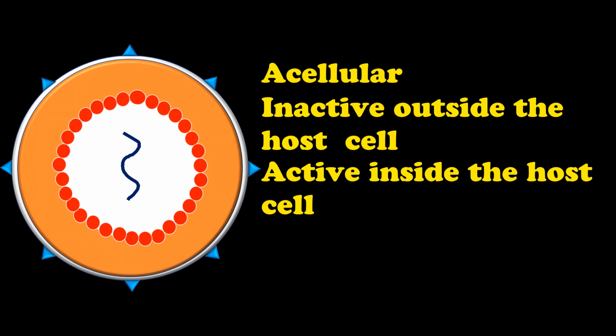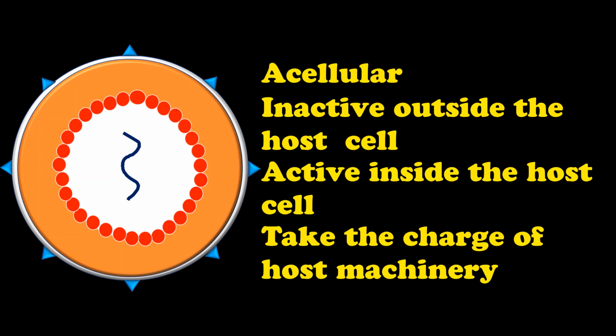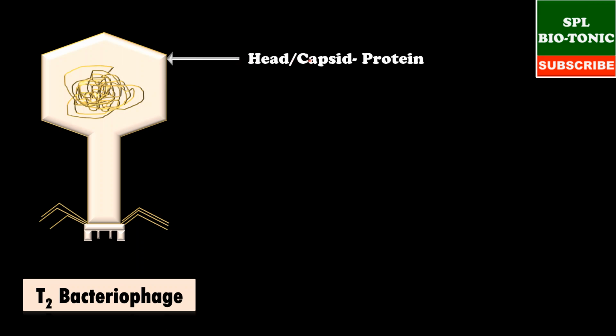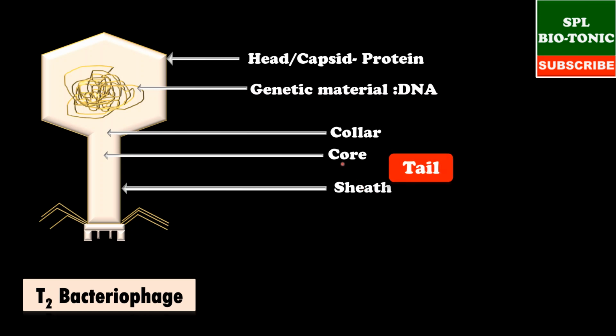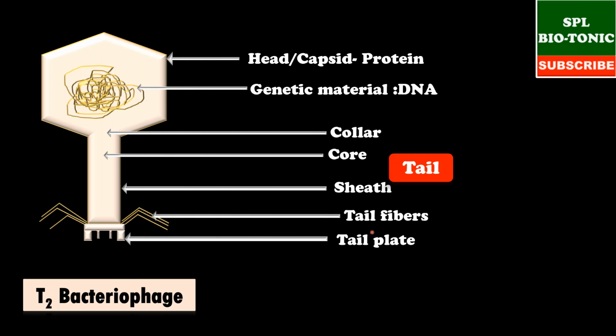Students, this is the structure of T2 virus. It also shows the head or capsid. The capsid is made up of capsomeres. It encloses the DNA as genetic material. The head is followed by collar and tail. Here the tail is made up of a central core, which is covered by a sheath. The tail ends with a tail plate, and the tail fibers arise from this tail plate.